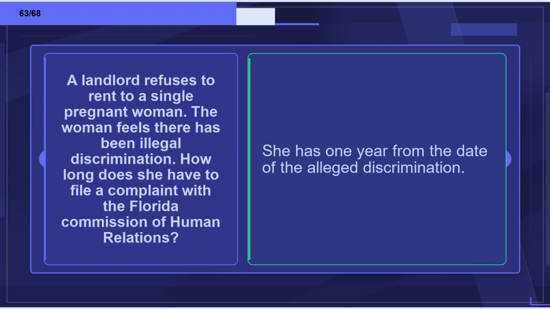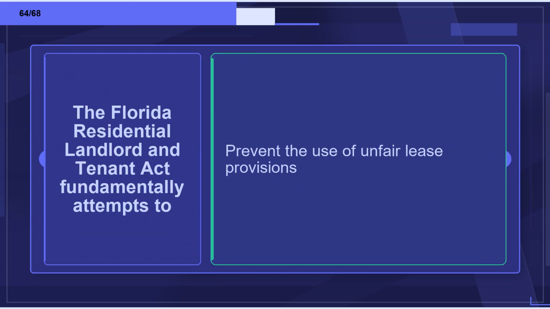Flashcard 63. Term: A landlord refuses to rent to a single pregnant woman. The woman feels there has been illegal discrimination. How long does she have to file a complaint with the Florida Commission on Human Relations? Definition: She has 1 year from the date of the alleged discrimination. Flashcard 64. Term: The Florida Residential Landlord and Tenant Act fundamentally attempts to? Definition: prevent the use of unfair lease provisions.